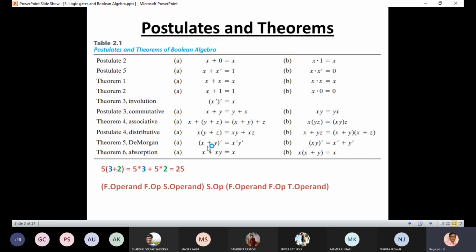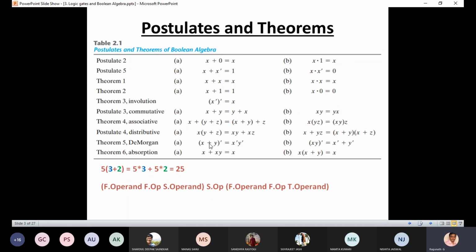Now tell me, in the LHS, do we have the true form or the complement form? True form. So what is the complement of that? X bar. And here you have to complement the operands individually, one by one. x is true form, then x bar you have to take. In the RHS you have to take the complement of that, and y is also in true form, then you have to take the complement of that, y bar.